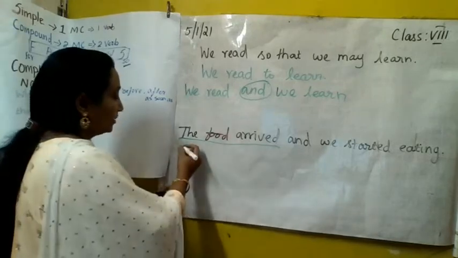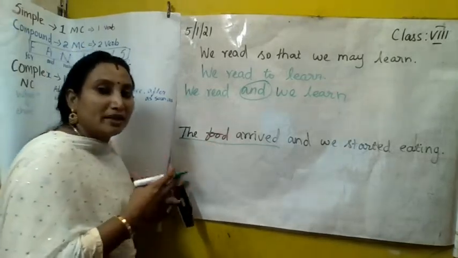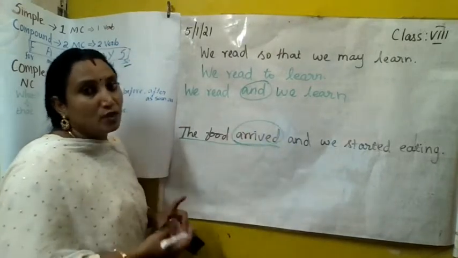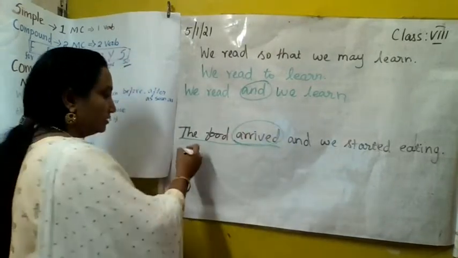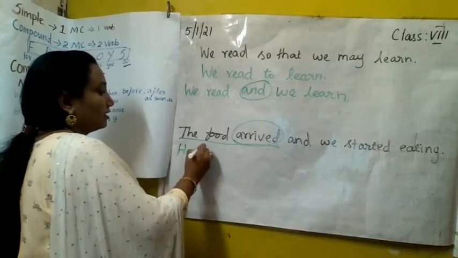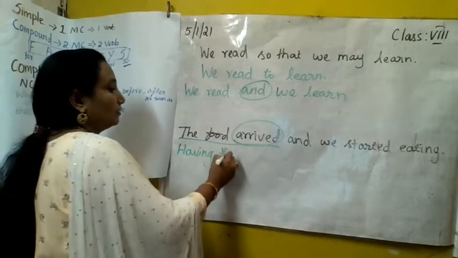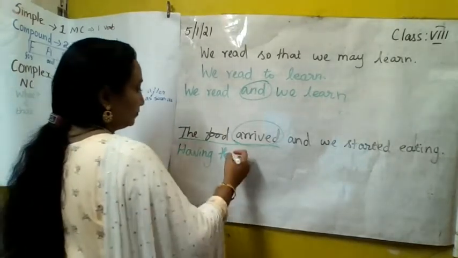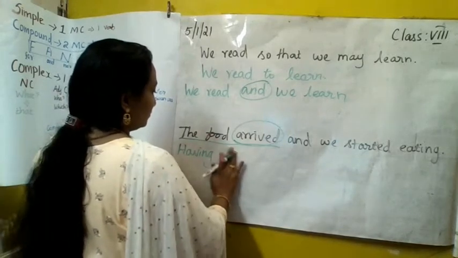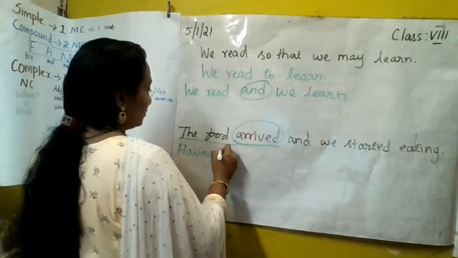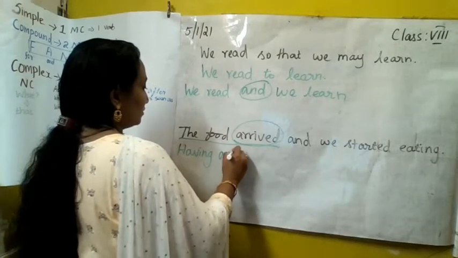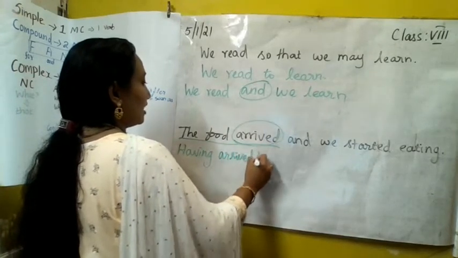Okay. We have to change this verb into either gerund form or infinitive or participle, isn't it? So let's change this particular sentence into like this. Having arrived the food.